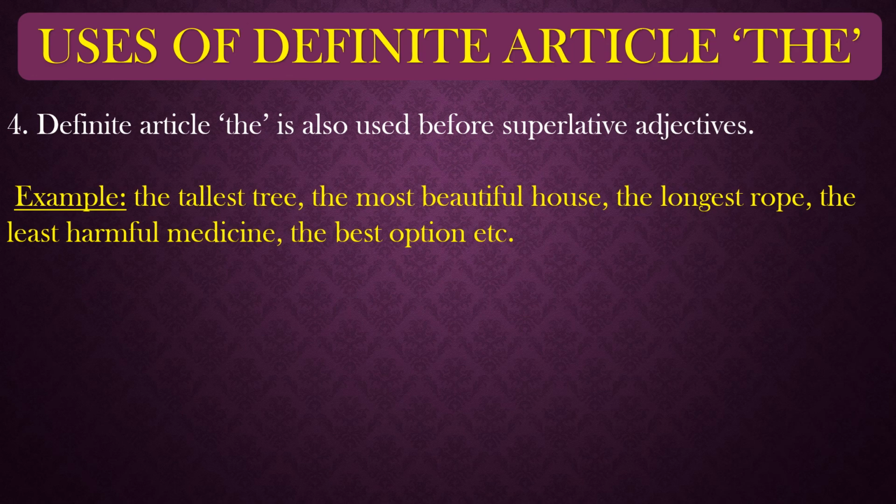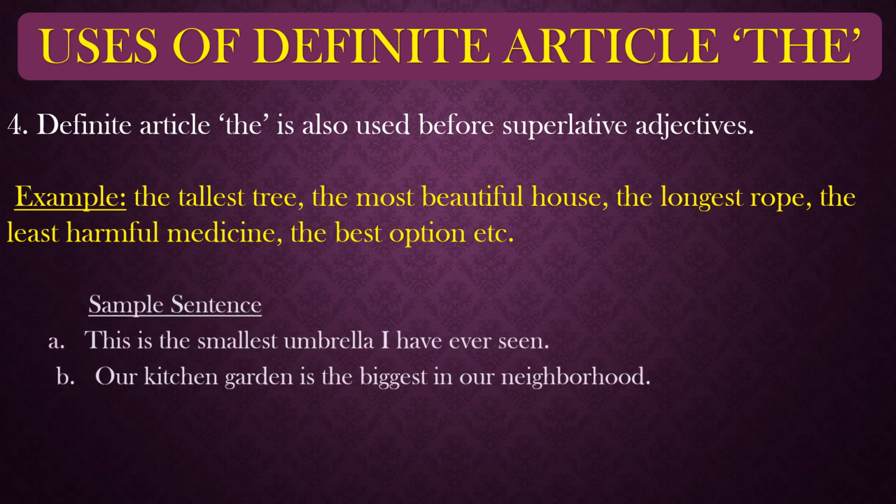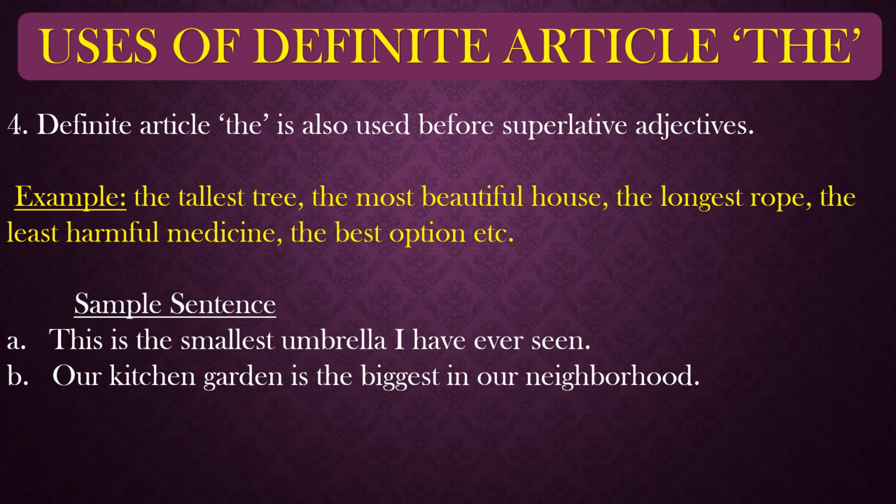Okay, before superlatives we always use "the", and this is the main identification of the superlative degree of comparison of your adjectives. Okay, so simple sentences are here, just look at it. This is the smallest umbrella I have ever seen. Here you can see that in front of "smallest" we are also using "the". Why? Because it is the superlative degree of comparison. And the next sentence: our kitchen garden is the biggest in our neighborhood. Here also we are using "the" in front of "biggest".